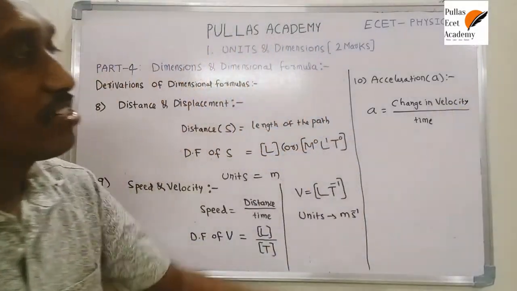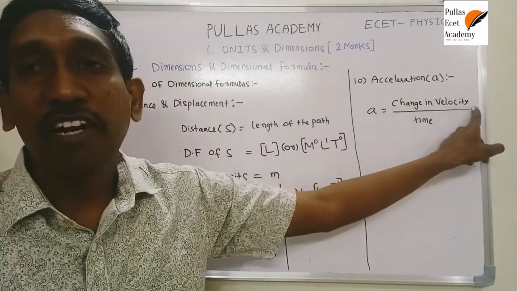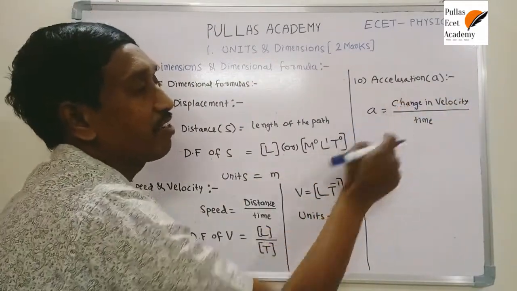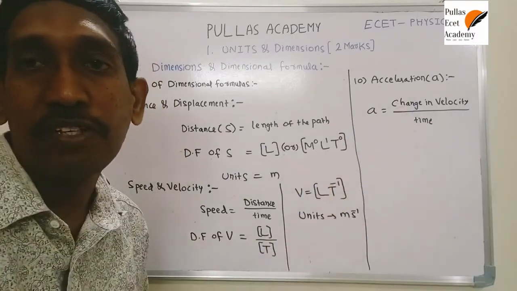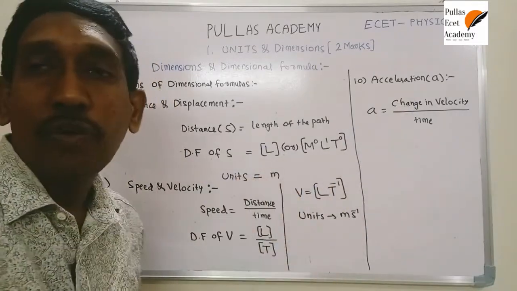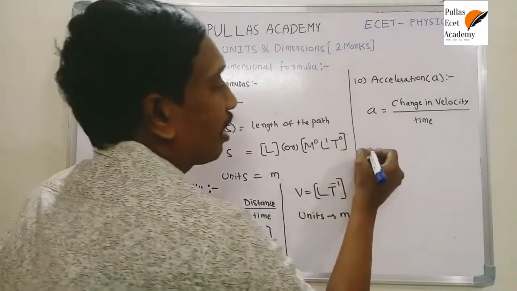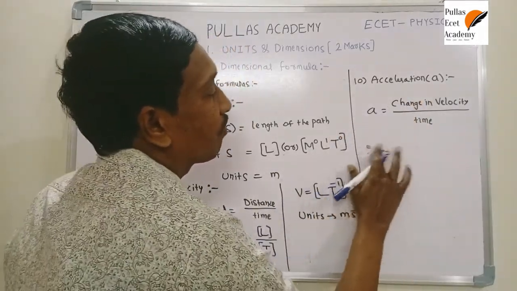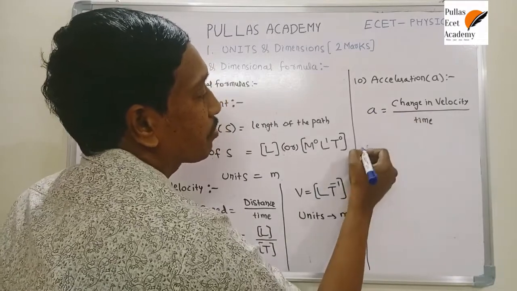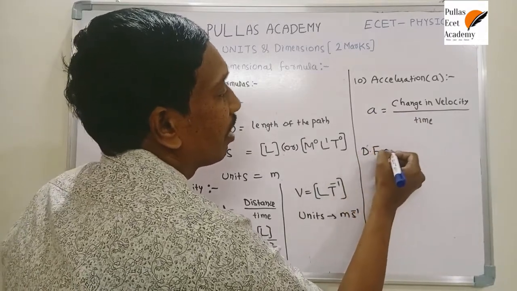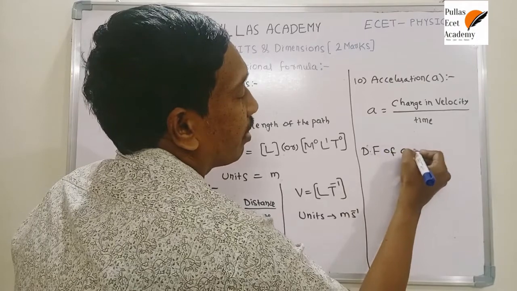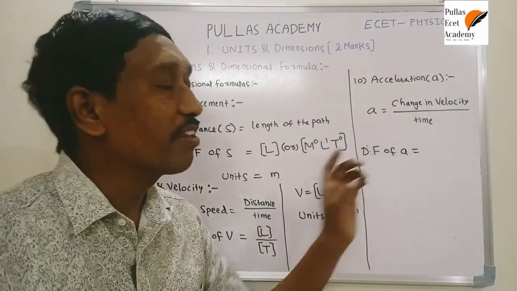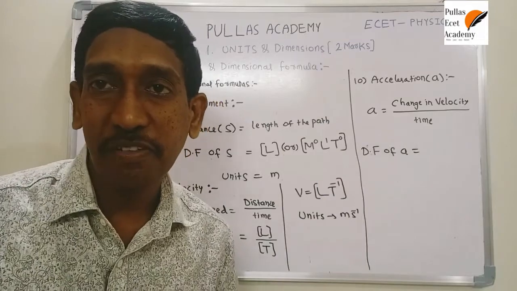Change in velocity is nothing but velocity. That's why, instead of change in velocity, write the dimensional formula of velocity. Don't get confused, it is also a velocity. That means the dimensional formula of acceleration depends upon the dimensional formula of velocity and time. Just substitute the dimensional formula of velocity and the dimensional formula of time, and you get the dimensional formula of acceleration.